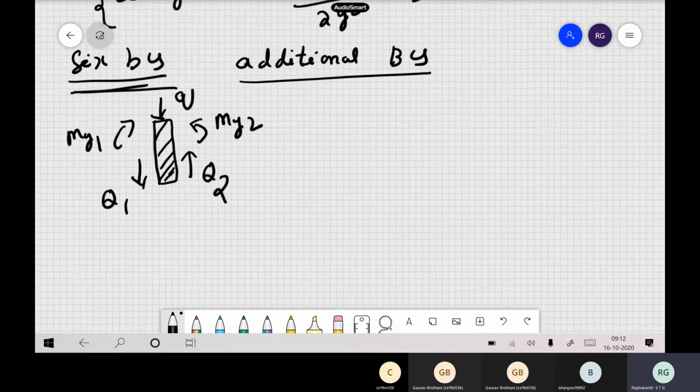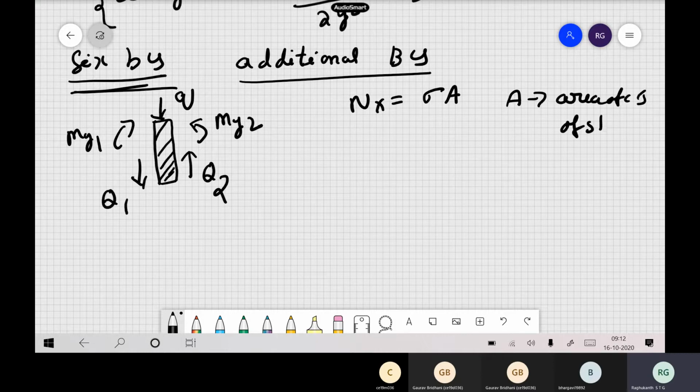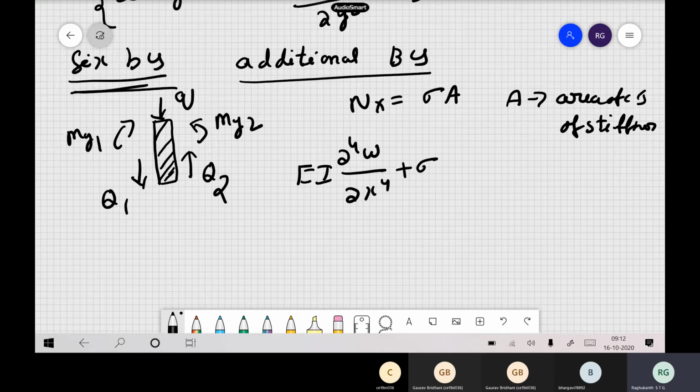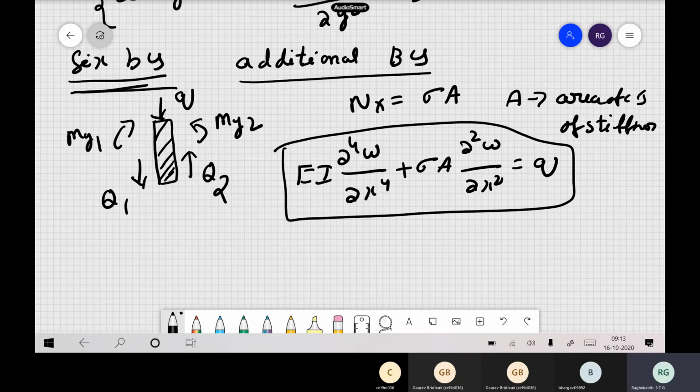So now for the plate equation, there is a stiffener equation which is same as our beam equation. You can write sigma nx as sigma into A, the stress, and the area A is nothing but the area of cross section of the stiffener. Then our equation will be EI ∂⁴w/∂x⁴ plus P, instead of that we write in terms of sigma into A, ∂²w/∂x² is equal to Q. So this is our stiffener equation, that is a beam equation.